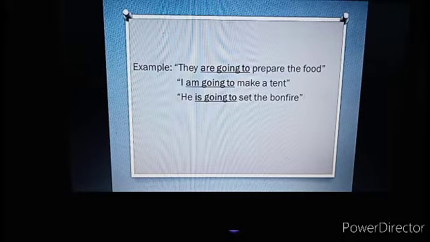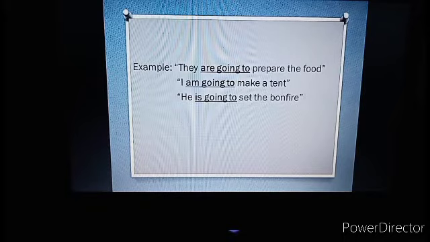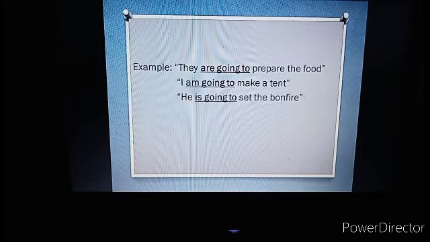Because look at the subject. The subject I, so to be am. It becomes I'm going to make a tent. And then number 3, the to be is. Why the to be is? Because the subject is he. So the sentence becomes he is going to set the bonfire.